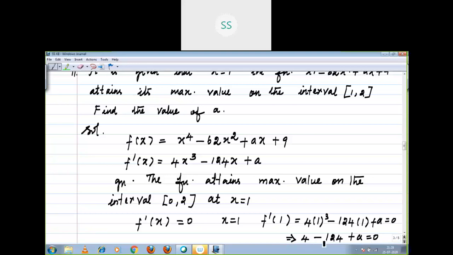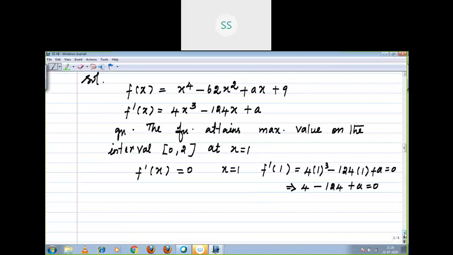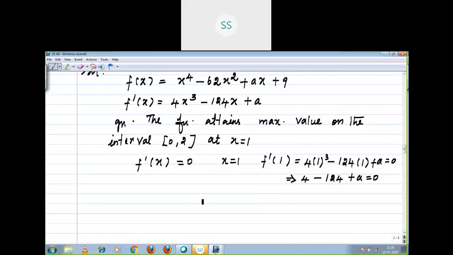Which implies minus 120 plus a equal to 0. a equal to 120. Therefore, the value of a is 120.